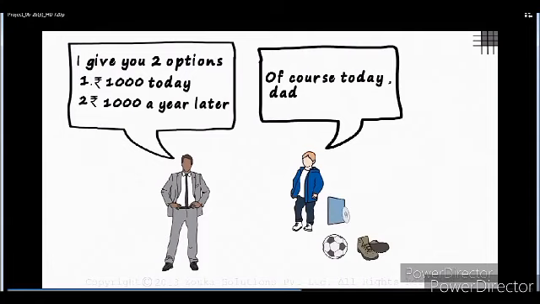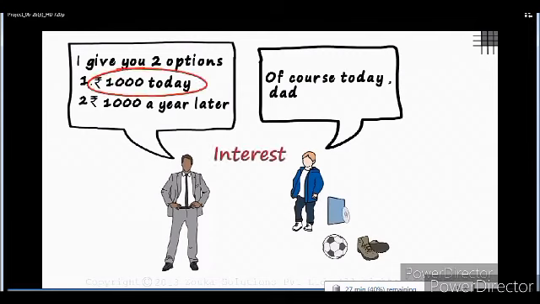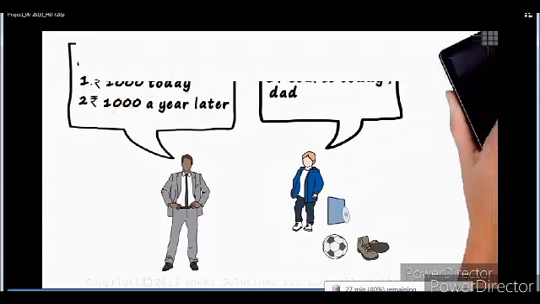His father smiled. And this time his father knew that the rupees a year later can never be the same as a rupee for today, because it's going to bear interest. But James was ignorant of what interest is all about.